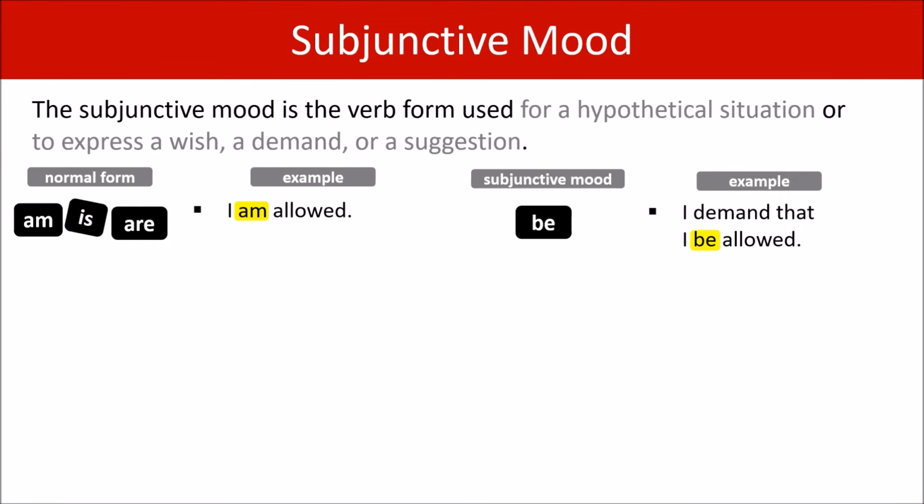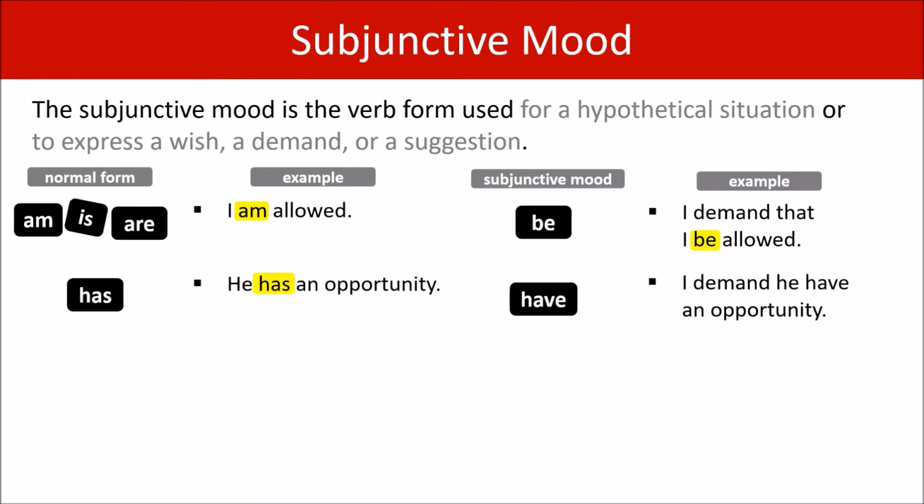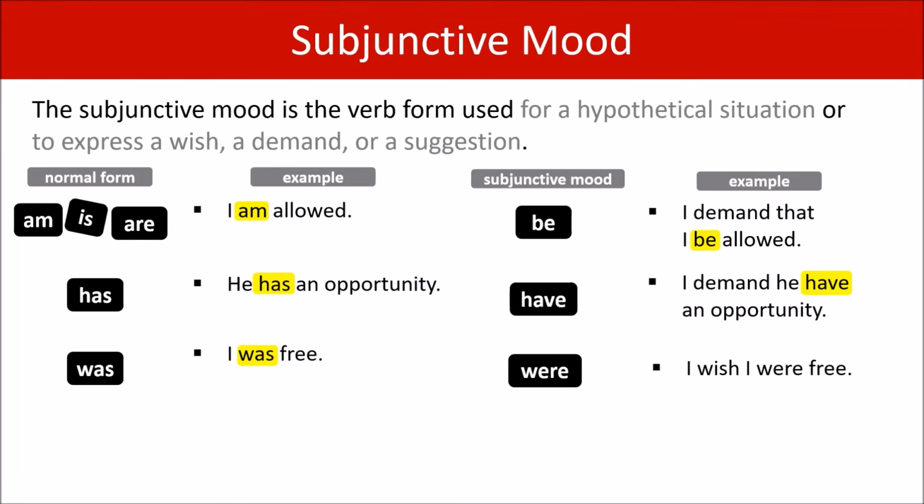The next one affected is has. He has an opportunity. In the subjunctive mood, that becomes have. I demand he have an opportunity, not has an opportunity. The next one affected is was. I was free. Was becomes were in the subjunctive mood. I wish I were free.